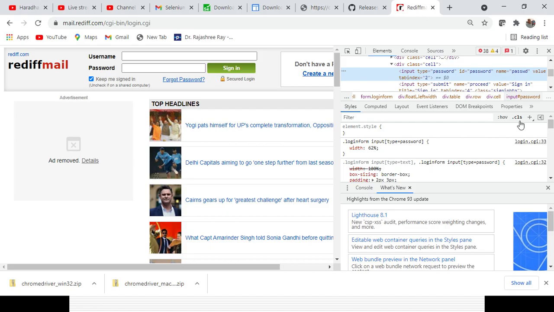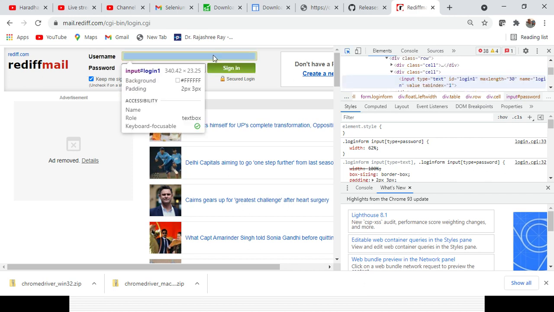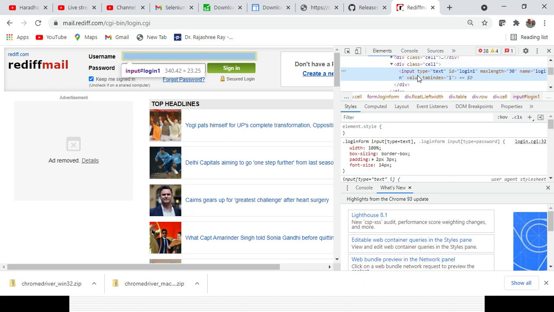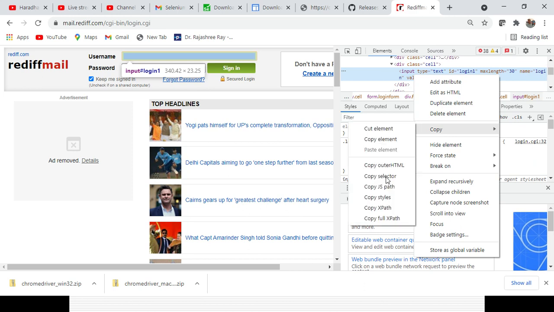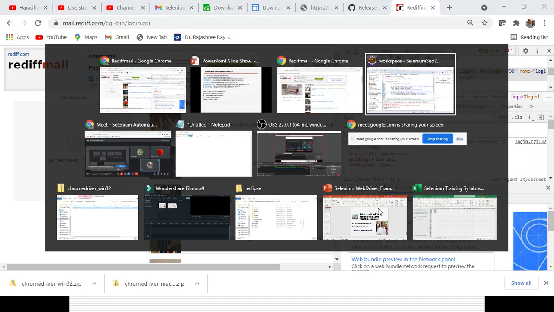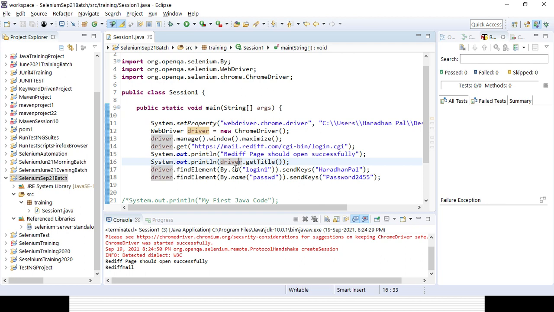So you need to select and right click here and go to copy, and here there is an option, copy XPath or copy selector. So you can copy the XPath. Here you need to just change it: instead of ID you can change it to XPath. Okay, and then you can change the value here. So that's how you can do it. Similarly, for the CSS selector you can also do it.